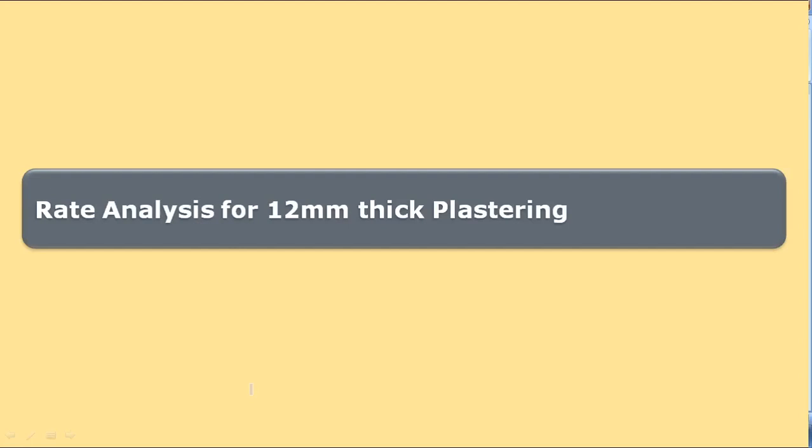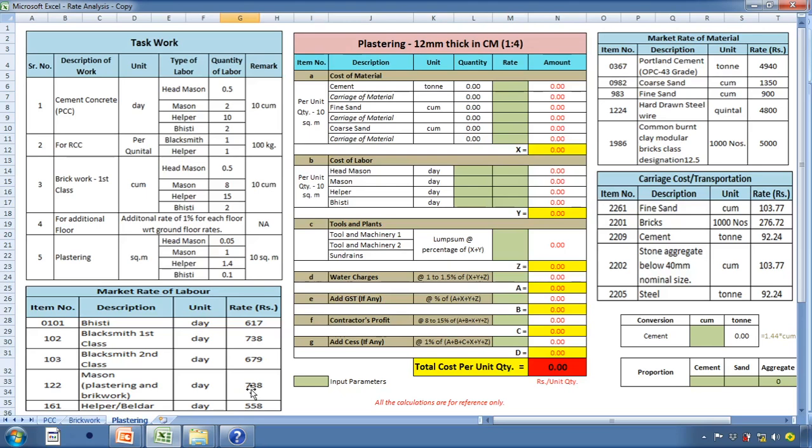Let us go back again to the structure of rate analysis. Now, for preparing the rate analysis, we require the cost of material, cost of labor, cost of tools and plant, water charges and contractor's profit. Now, in order to find the cost of material, first we would need the quantity of material. Rate analysis for plastering is prepared for 10 square meter. That is, the mode of measurement is meter square, and in order to avoid small decimals, the quantity is taken as 10. Later on, the total cost is divided by 10 so as to obtain the rate per square meter.